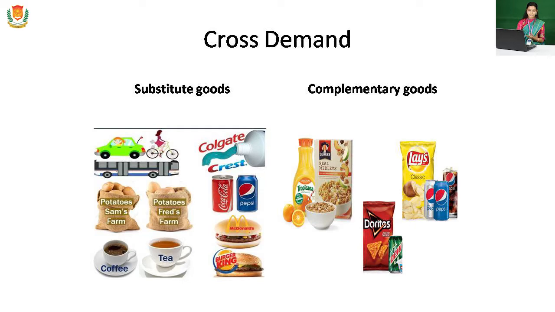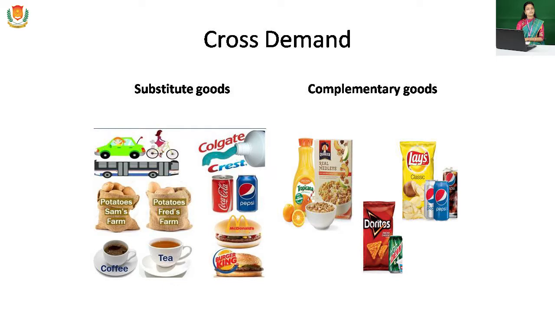And Pepsi and Coca-Cola, these are two substitute soft drinks. Talking about complementary goods, we have snacks and soft drinks, which we generally prefer to consume together. So these are complementary goods.